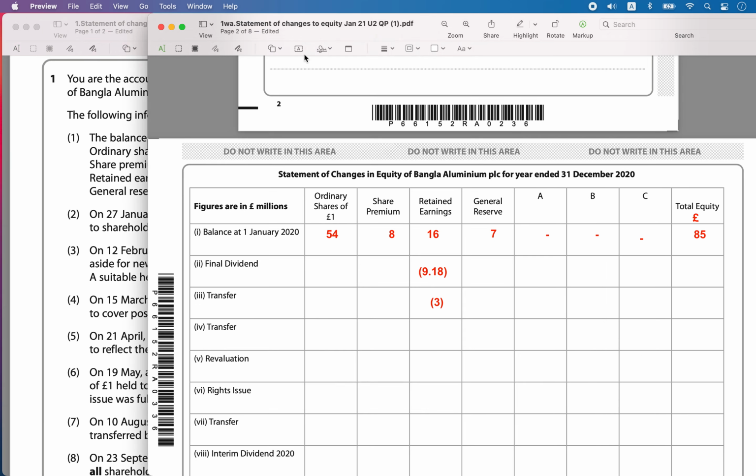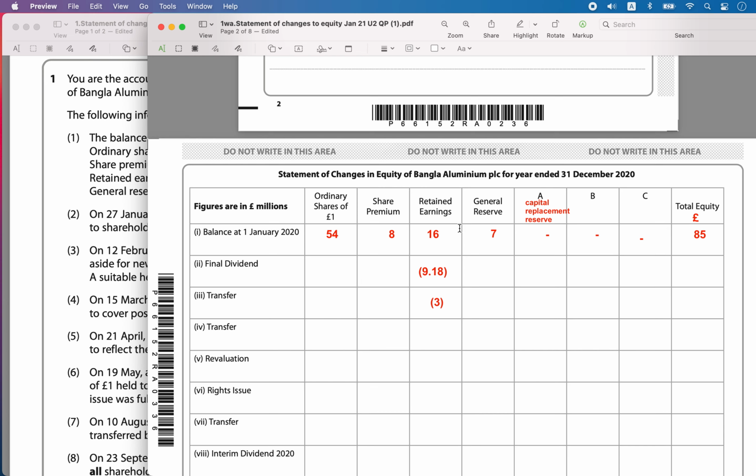So if I create a reserve for an asset, I call it a capital replacement reserve. I set this aside so that I use it only for the purpose of buying an asset, and it cannot be used to pay out dividends and other stuff.